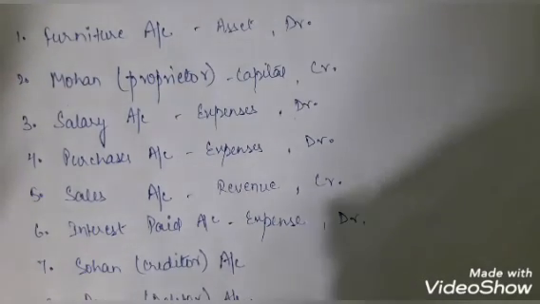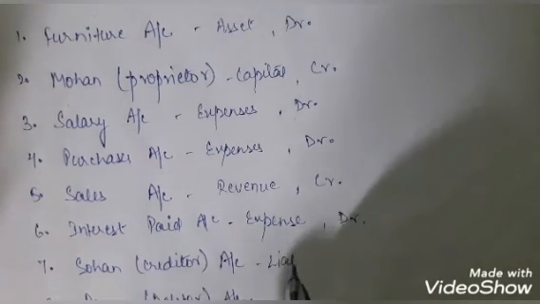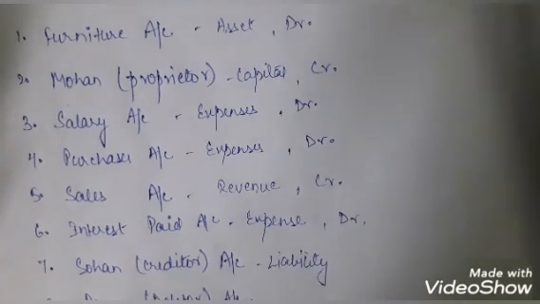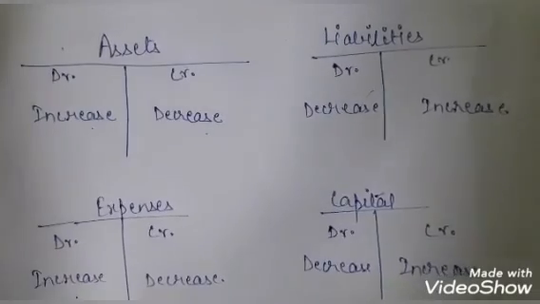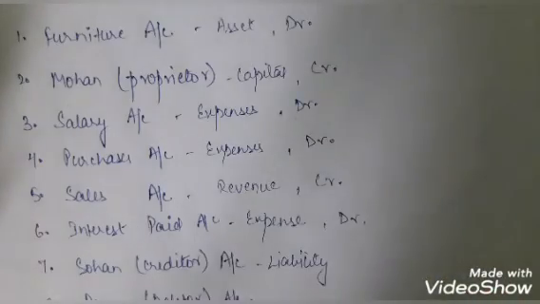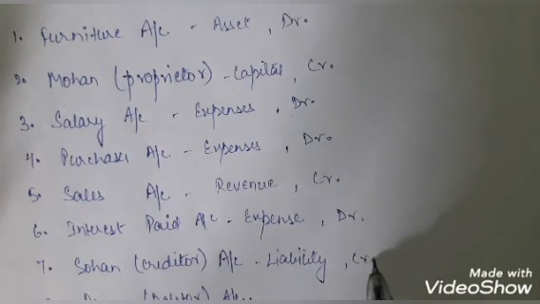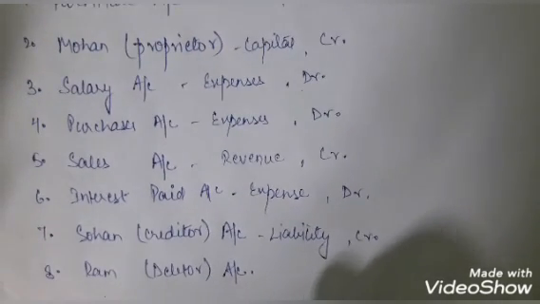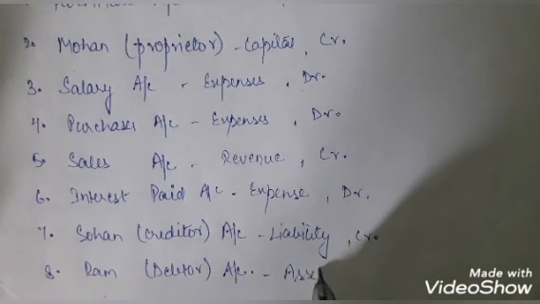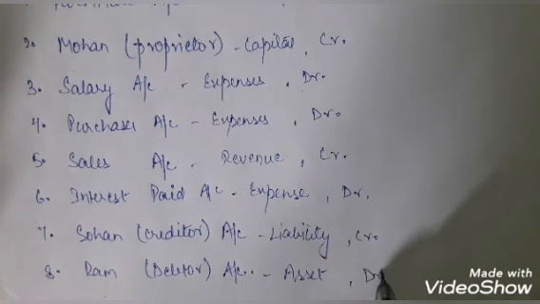Then we have a creditor account, it's a liability for us. And for the liability, what happens? Let's see. By the counter rule, for a liability an increase is on the credit side. So we are going to credit here. And Ram debtor. Debtor account, of course, is an asset, and for an increase in an asset we have to debit it.